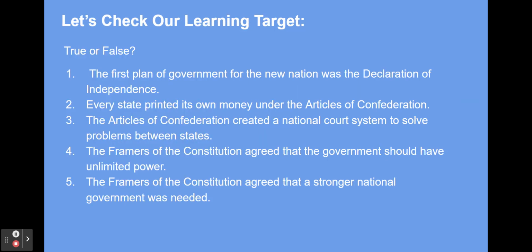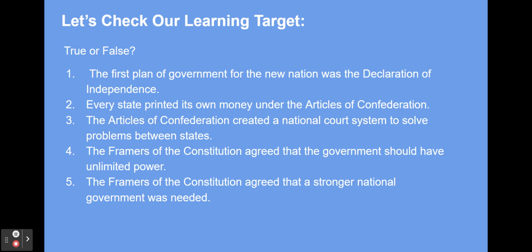Let's check our learning target. Is each statement true or false? Number 1. The first plan of government for the new nation was the Declaration of Independence. This is false. The Declaration of Independence was the start of the fight for independence. The Articles of Confederation was the first plan to govern the new nation.